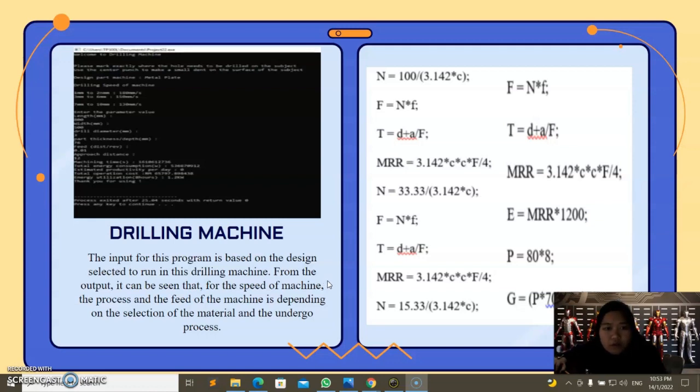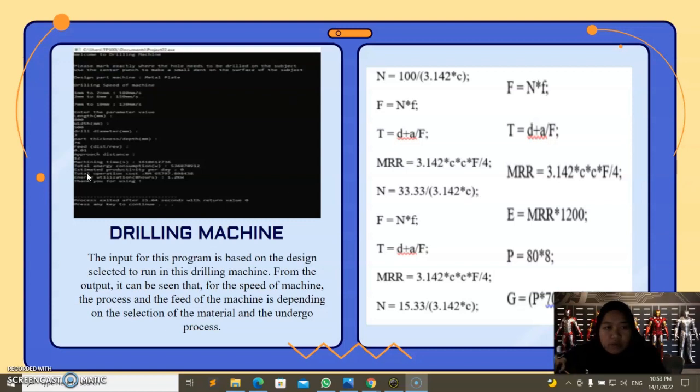Lastly, for the third machine, the drilling machine, the input for this program is based on the design selected to run in this drilling machine. From the output, it can be seen that the speed of the machine, the process, and the feed of the machine depend on the selection of the material and the process undergone.